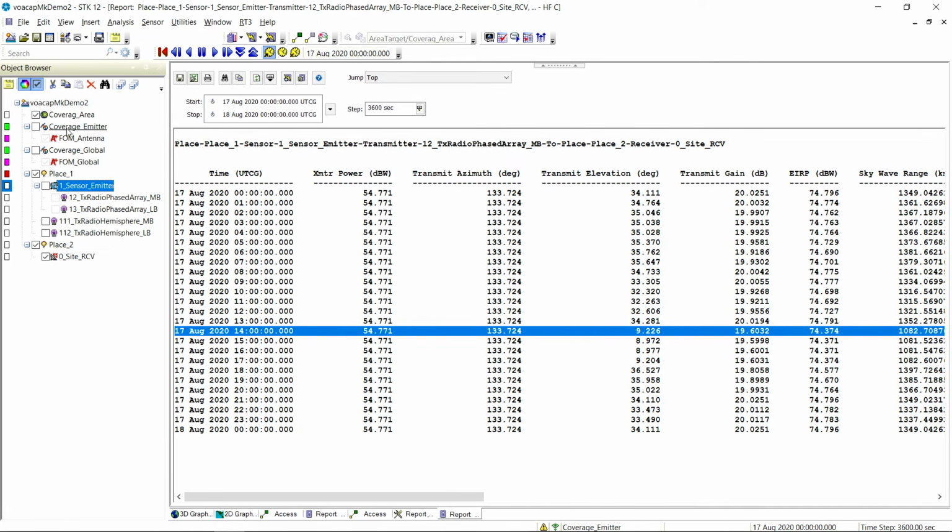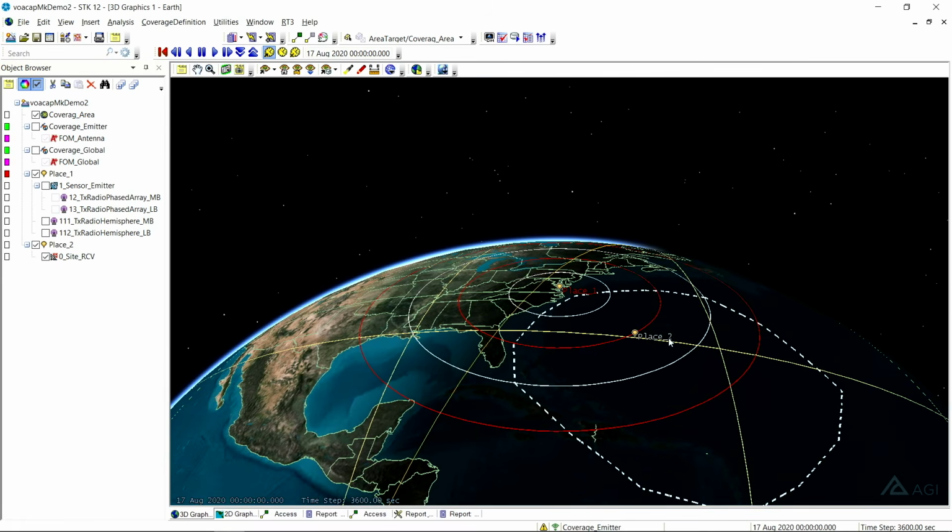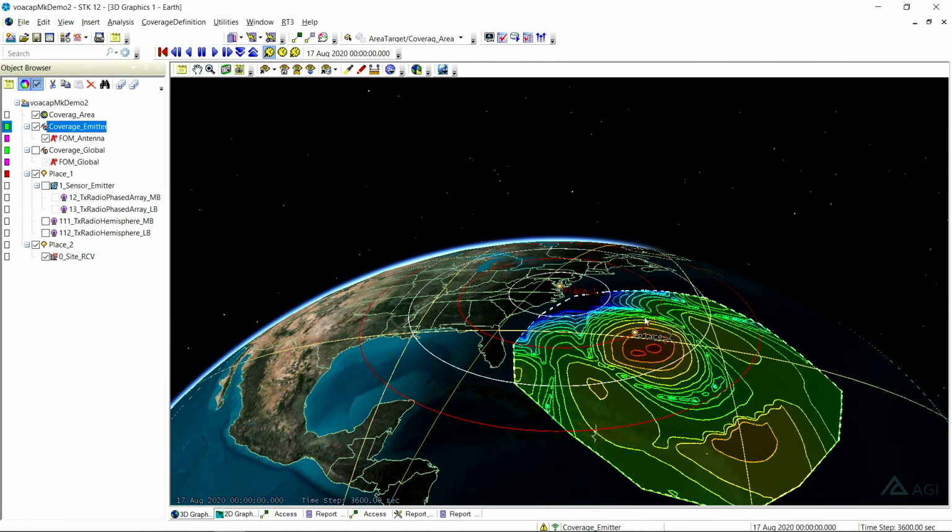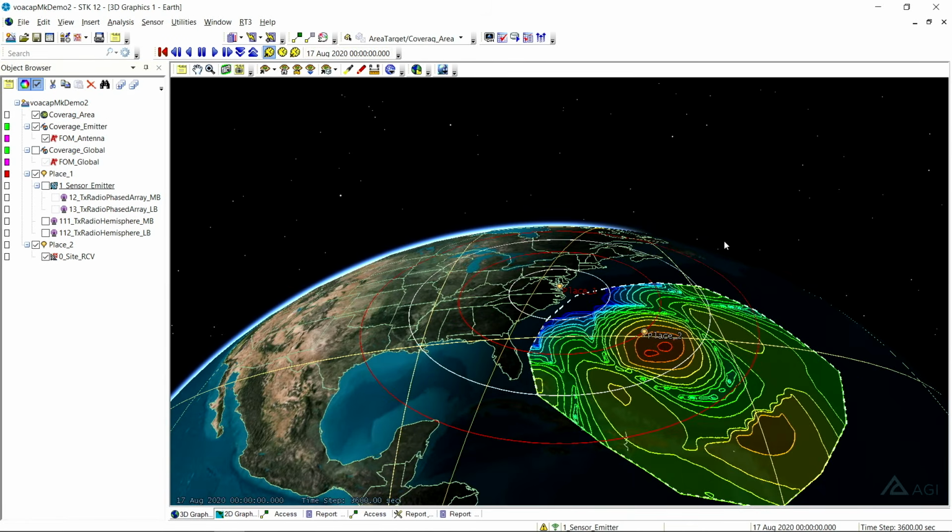Worth showing you at this point in time is let's take a jump over here to the 3D window, and we'll take a little look at our area coverage now. If we turn on the area coverage, this is with the phased array antenna, of course, of our area of interest. A couple interesting aspects here we can see is the phased array is putting down a good amount of the energy where we need it to be, in the place too. We also see another hotspot back here, and that's the second hop that's taking place.